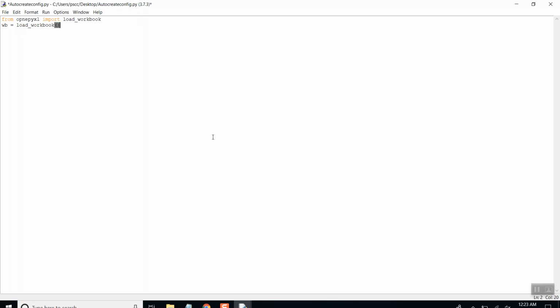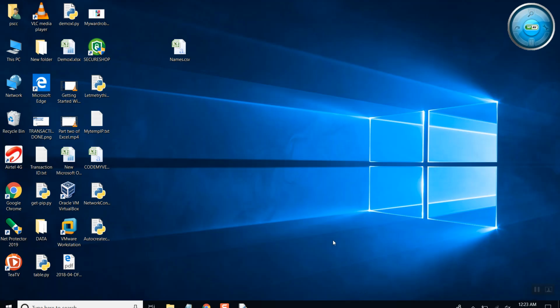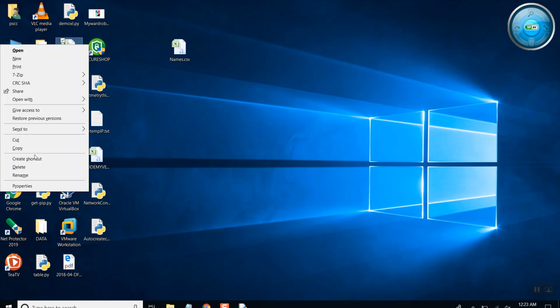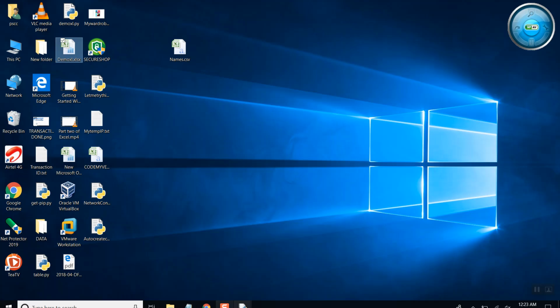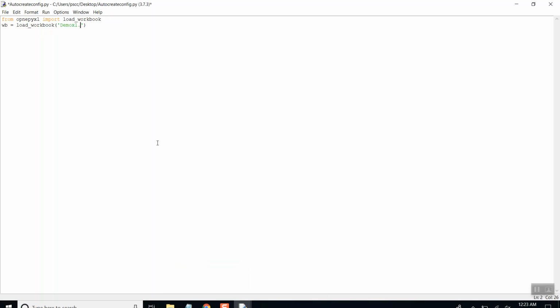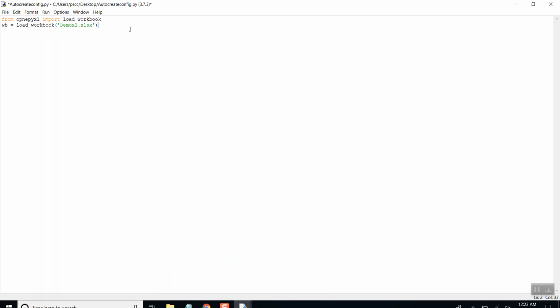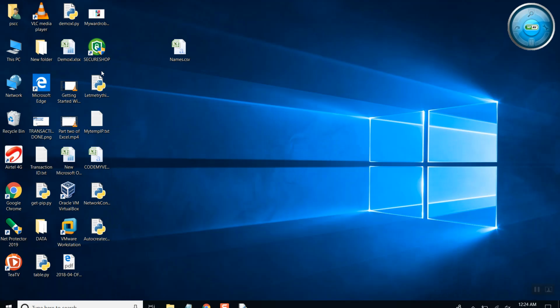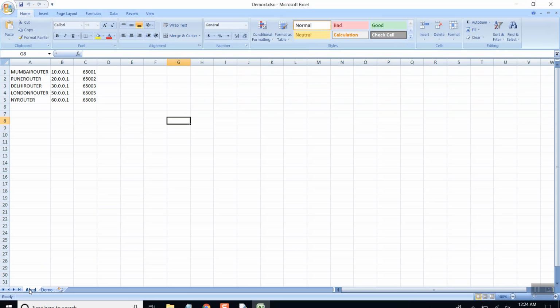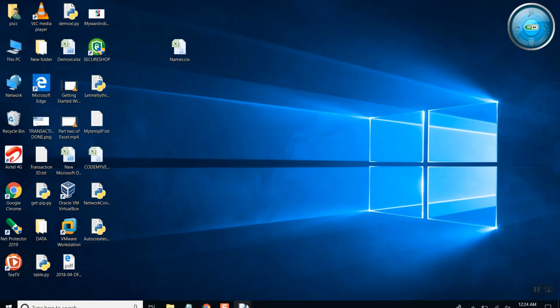This is nothing special, this is just the name of the file you want. I'm going to open this demo xl.xlsx, so let me copy the name of it and paste it here with .xlsx. If I'm not wrong, this is the correct name of this file. Once we have opened this workbook, we need to access the correct sheet of that workbook. The name of this sheet is ABCD. So let's access this worksheet.